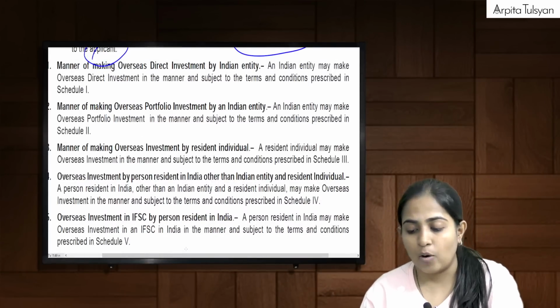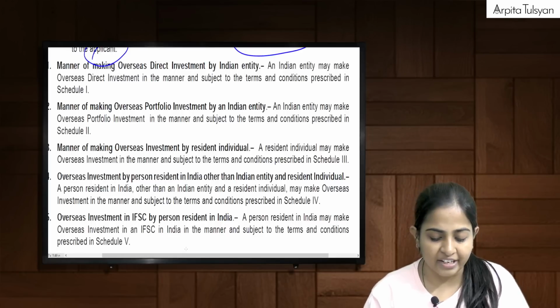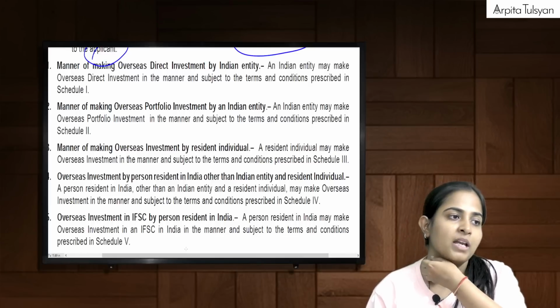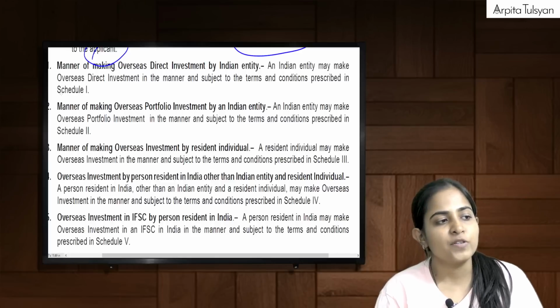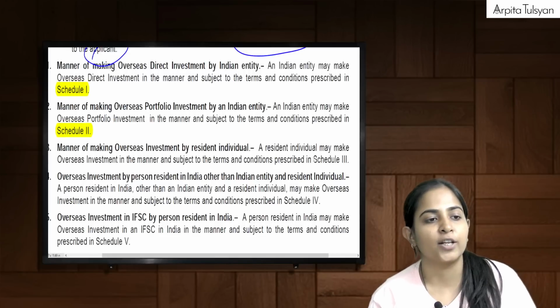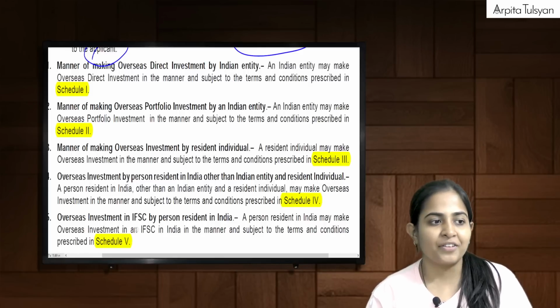Now let's go to the next 5 points, point number 11 to point number 15. In these 5 points, can you see the reference on the board? Schedule 1 is written, Schedule 2 is written, Schedule 3 is written, Schedule 4 is written, and Schedule 5 is written. Can you see this, everyone?